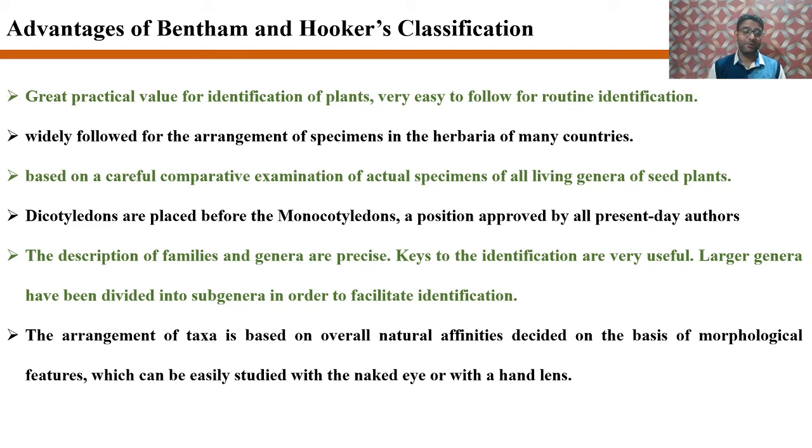the literature review. Number four, dicotyledons are rightly placed before the monocotyledons. Number five, the descriptions of families and genera are precise and the keys to the identification are very useful. Actually, Bentham and Hooker have provided the identification keys which are very easy to use for the identification of all the plant species. And last, the arrangement of taxa is based on overall natural affinities decided on the basis of important morphological features which can be easily studied with the naked eye or with a hand lens.